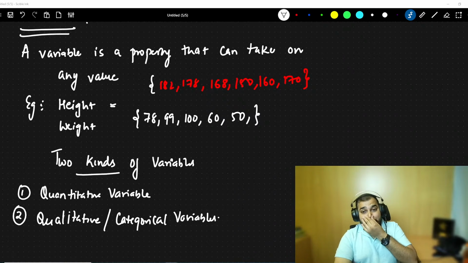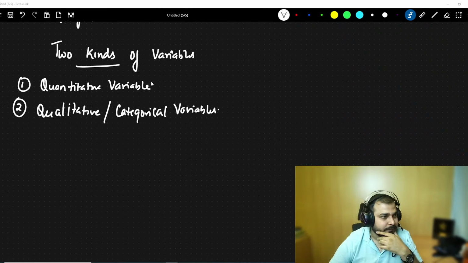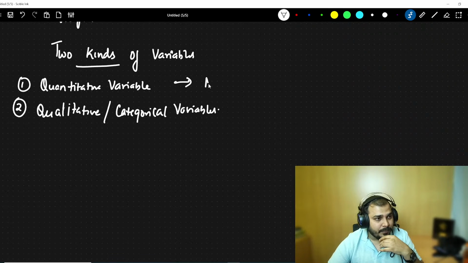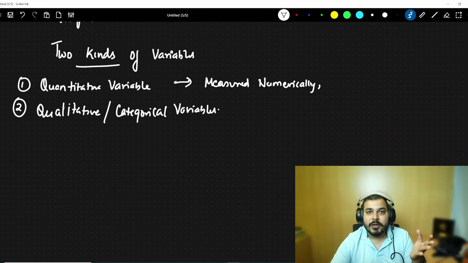Now I will try to divide this into many types still, and we'll try to understand these variables because these are also very important. First of all, coming to the quantitative part, this quantitative part will have some properties. It can be measured numerically. So we can measure them by putting numbers.